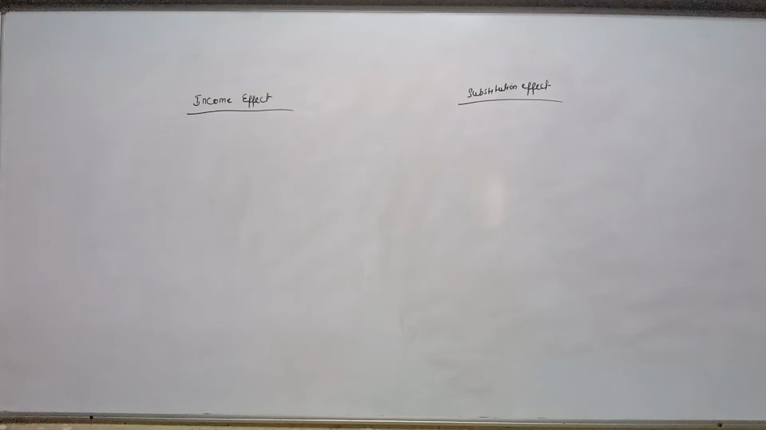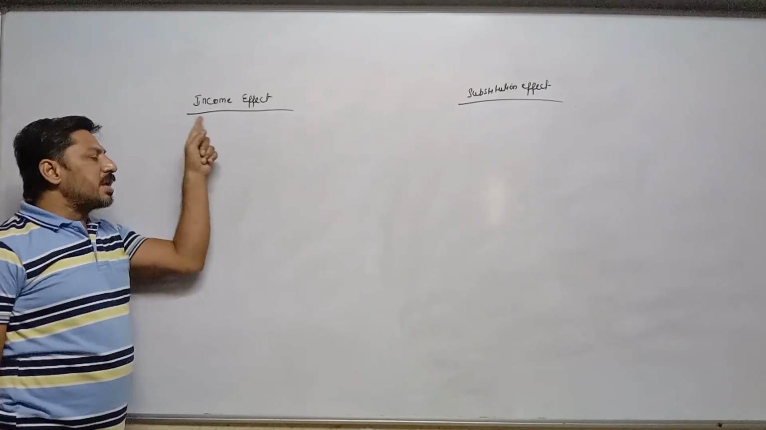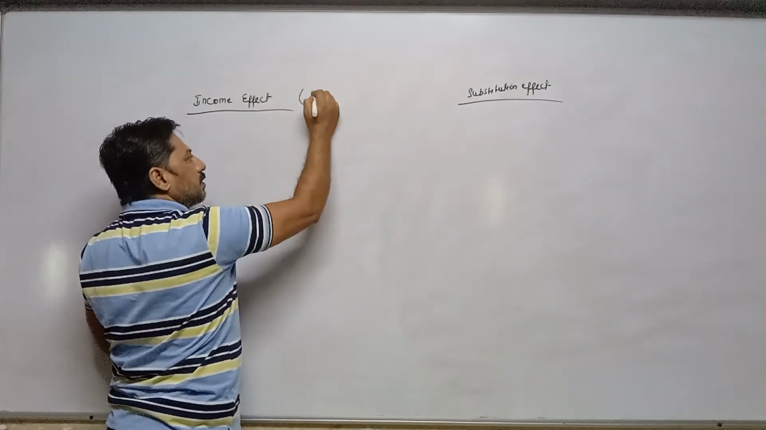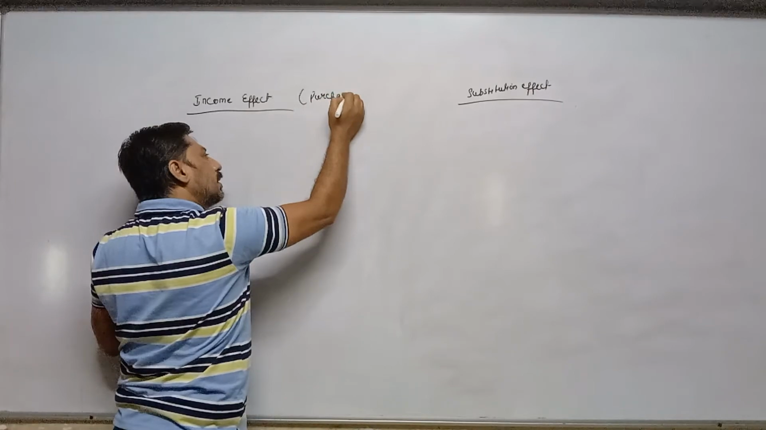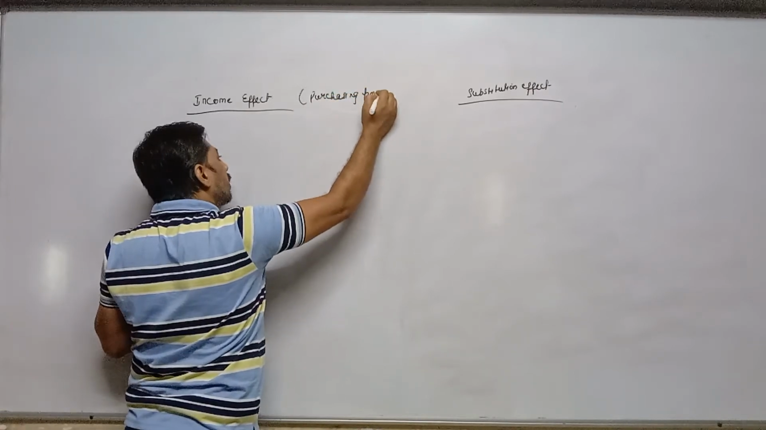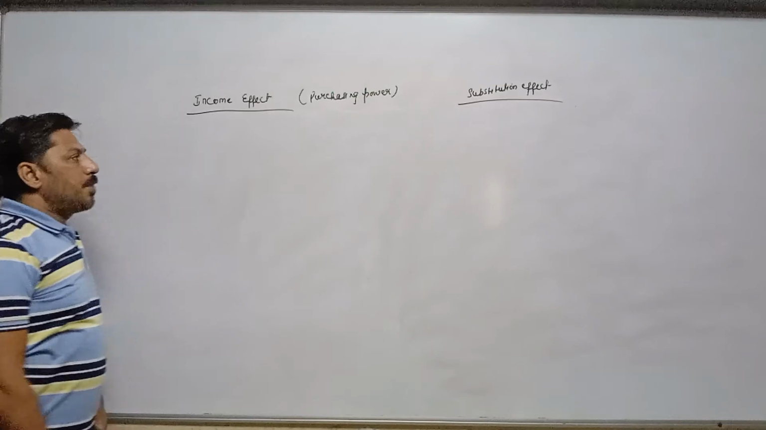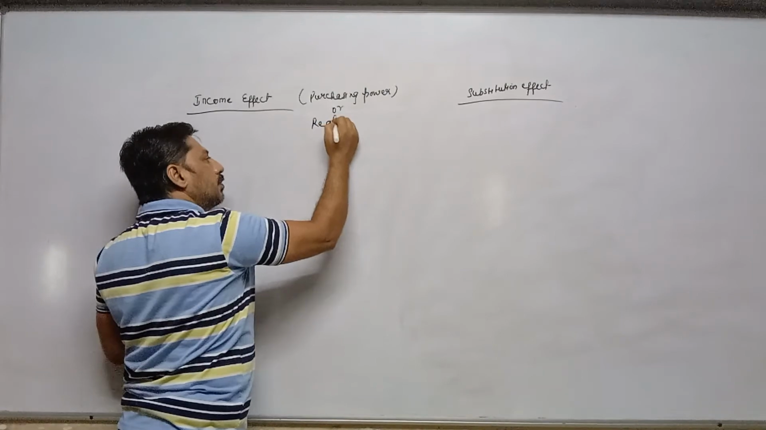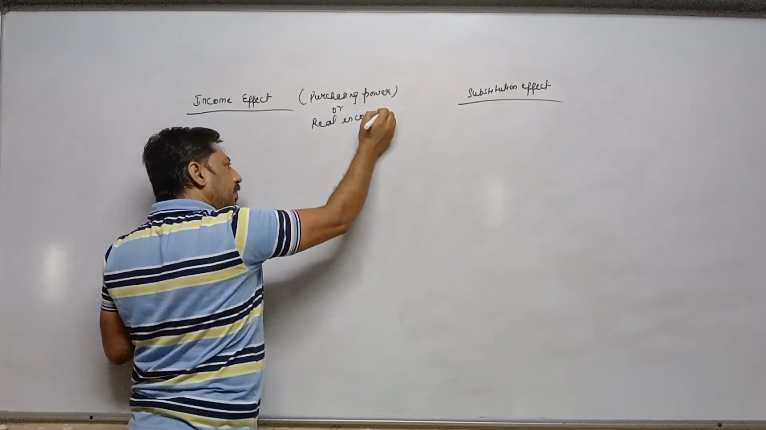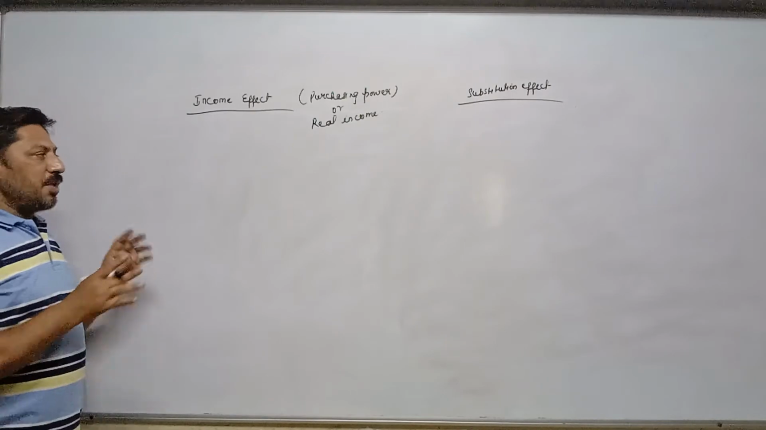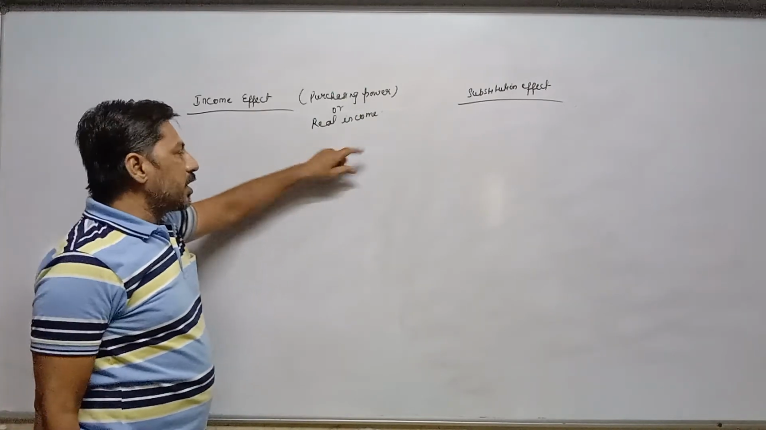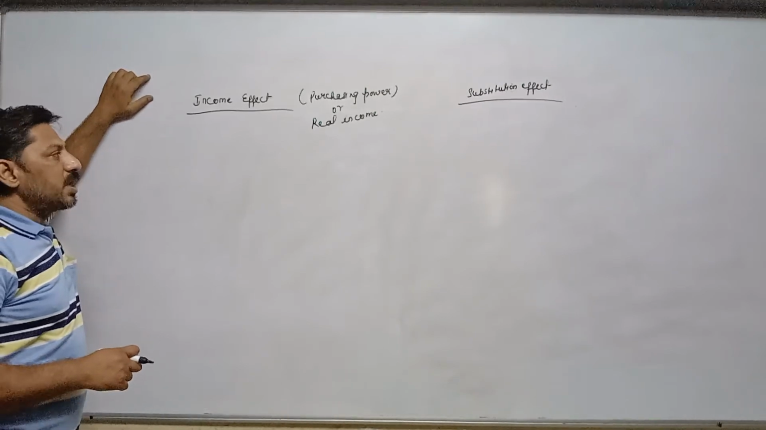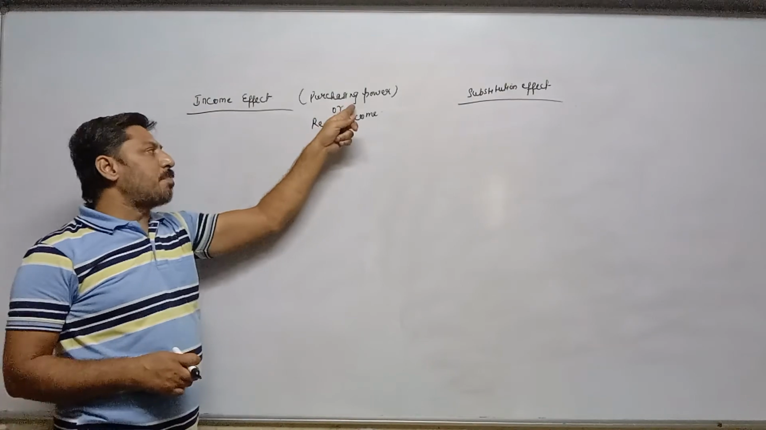Regarding demand, income effect does not mean the regular income of the consumer. Here, income effect is related with the purchasing power of the consumer. Purchasing power is also known as real income. Monetary income is different and real income is different. Monetary income is income earned by the consumer, whatever income they are earning. And real income is purchasing power.